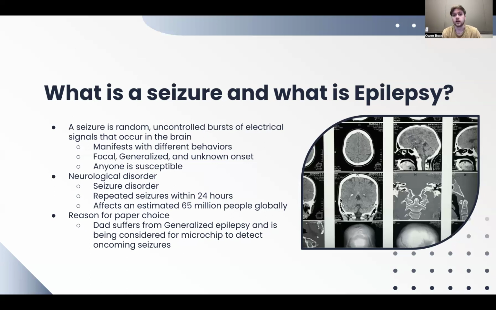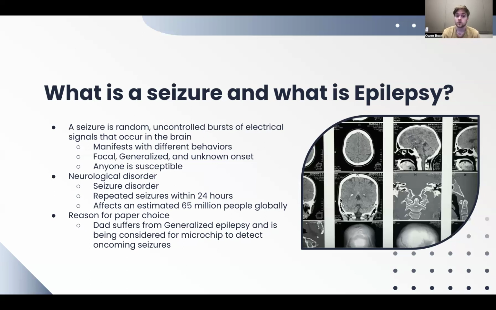Anyone is susceptible to have a seizure at any point in their life, but that doesn't mean that they have epilepsy, which is a seizure disorder. It's a neurological disorder, but more specifically, it's a seizure disorder. You are considered to have epilepsy if you have a repeated seizure within 24 hours of another seizure. It affects an estimated 65 million people globally.